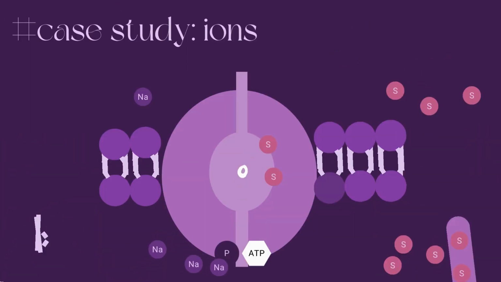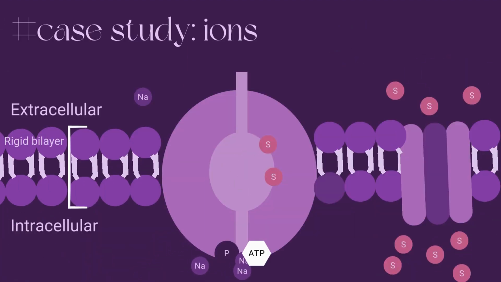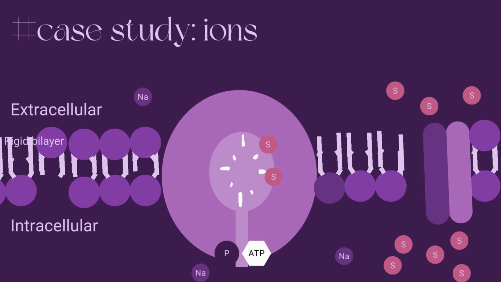Now, in Marcus's case, dehydration leads to a drop in body water, disturbing the balance of vital ions like sodium and potassium, which are essential for cell function and osmotic balance. But dehydration can make it more rigid, affecting its selectivity and causing problems with ion movement. This disruption can lead to an accumulation of ions inside or outside the cell, disrupting its polarity. In Marcus's case, the disruptions in ion transport, particularly in nerve and muscle cells, can lead to depolarization, which can affect nerve signaling and muscle contractions. This is why he experiences muscle weakness and fatigue as a result of his dehydration.